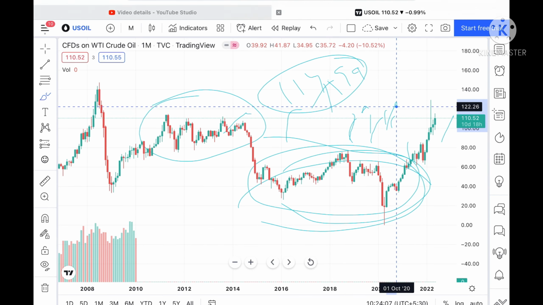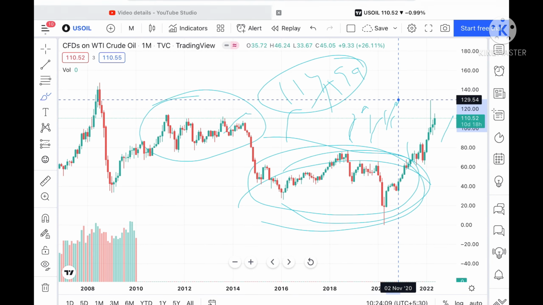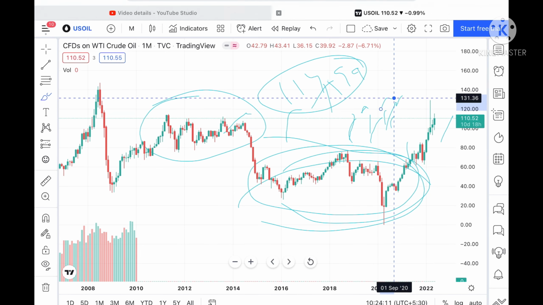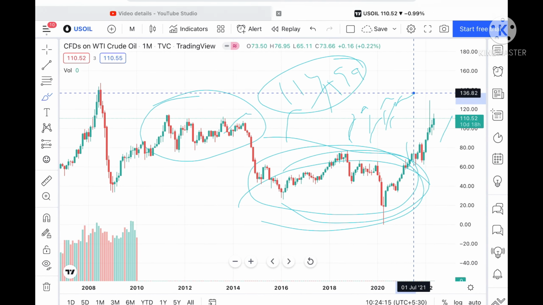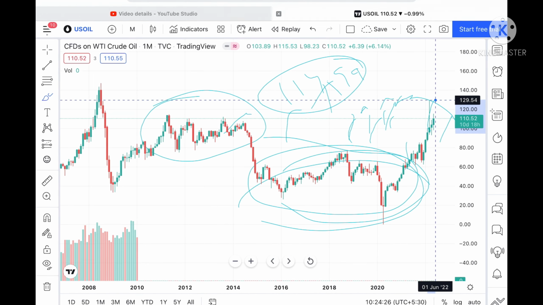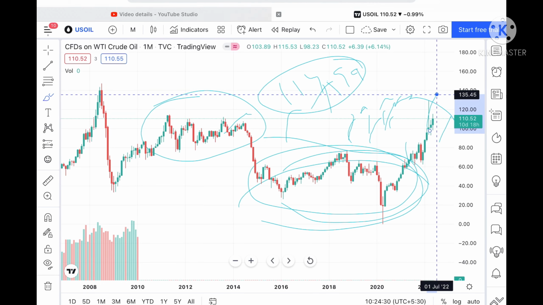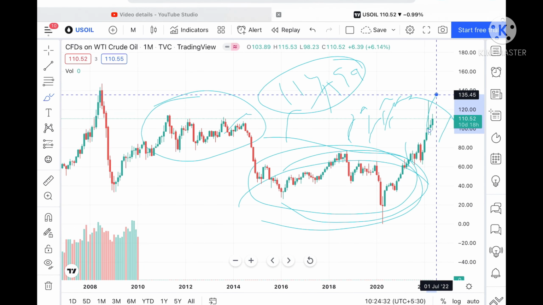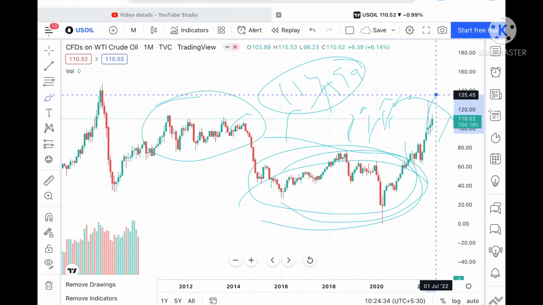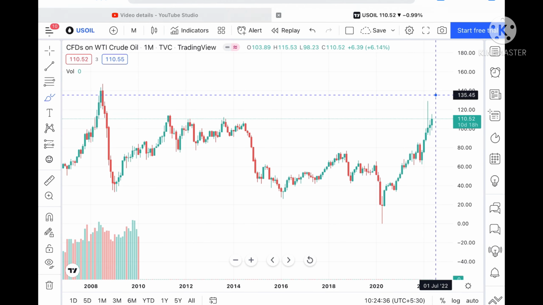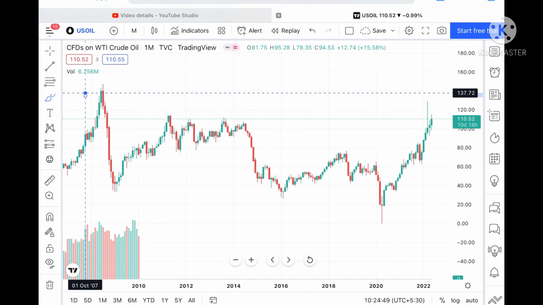120. And suppose the price sustains above this level, then we can see it can move further upside towards a level of 129, and from there it can go further upside. Sustaining above this level, it can touch a level of 129.54, and once this level sustains, then we can see a level of 135.91, and from there further upside. But the market is uncertain, you cannot say that it will go downside. What you have to do is follow the trend.